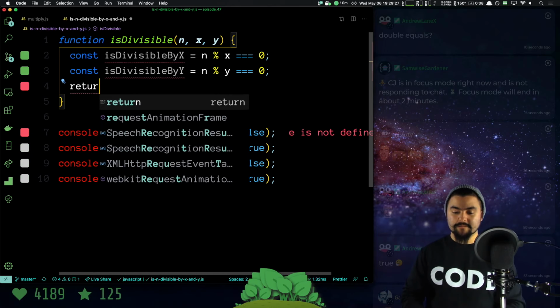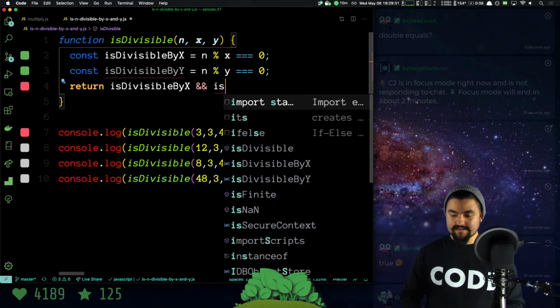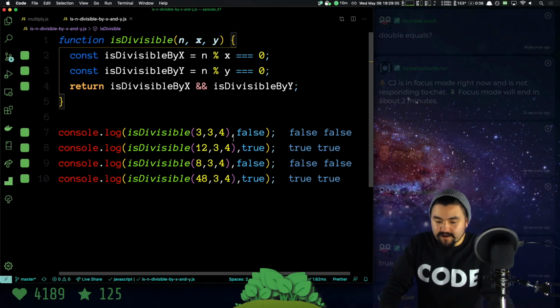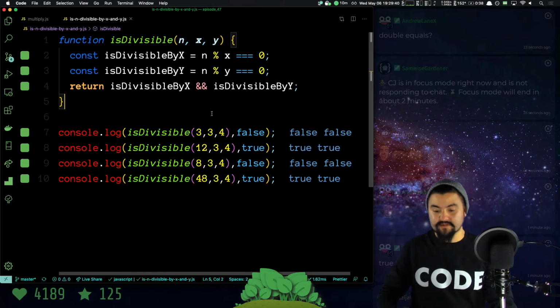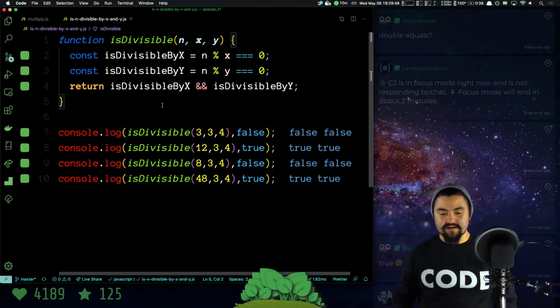I'm going to say return is divisible by x and is divisible by y. Pretty simple. And now we get false, we get true, we get false, we get true. So my function's working. This is the code that we need. I absolutely could use double equals. There's a lot of different ways that we could have written this, and I'll show you that next.